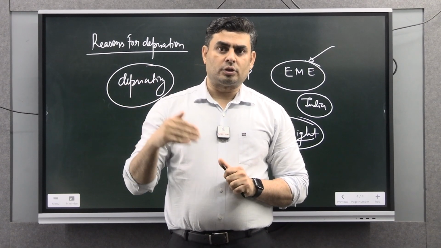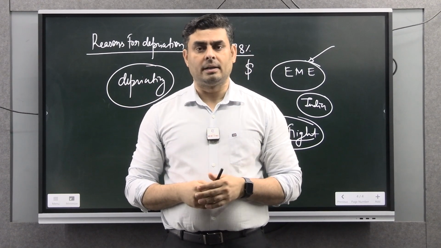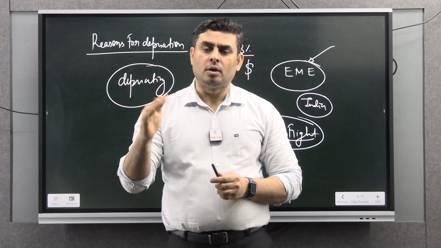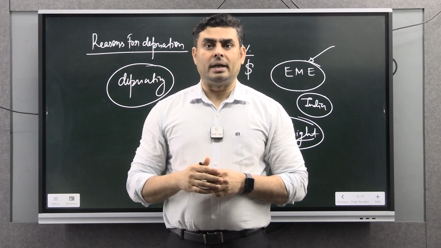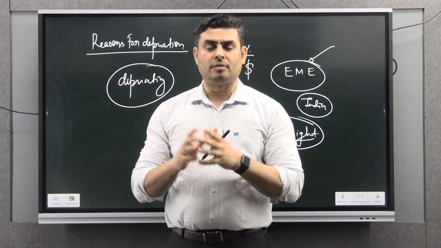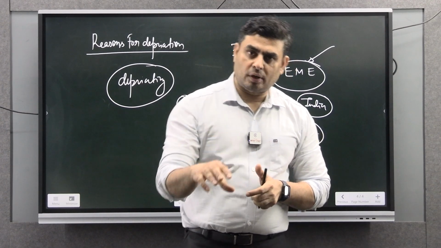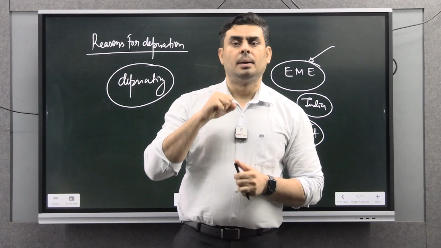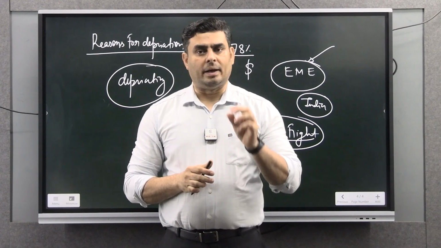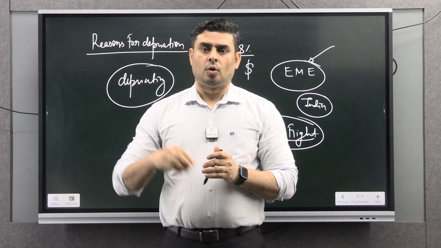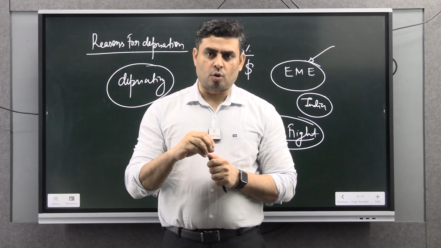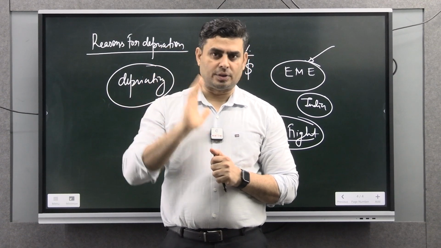The growth that was projected, we are performing a little lower than that, and that is why there is some negative perception among foreign investors, and that is why they are also pulling out their money. So these are the 2 reasons why there is pressure on the rupee and why the rupee is depreciating.